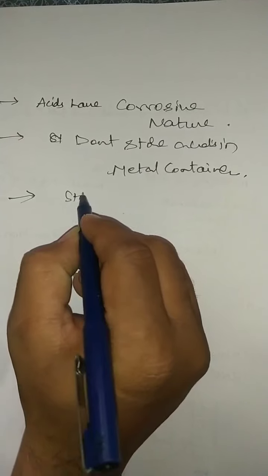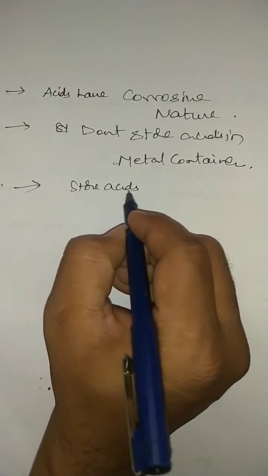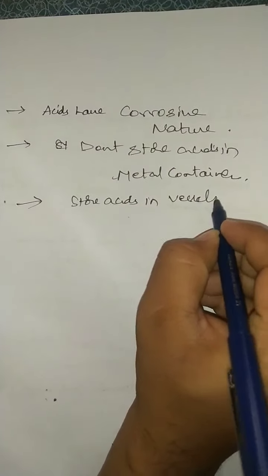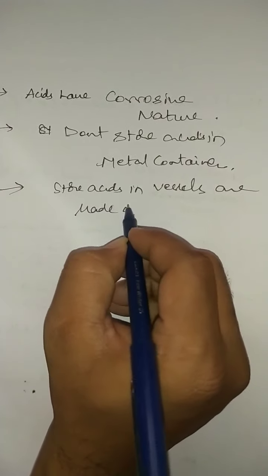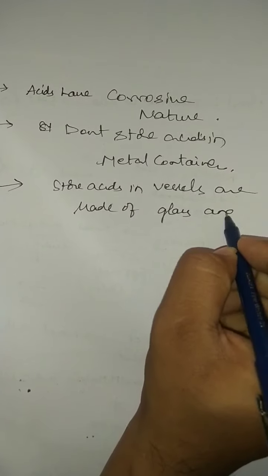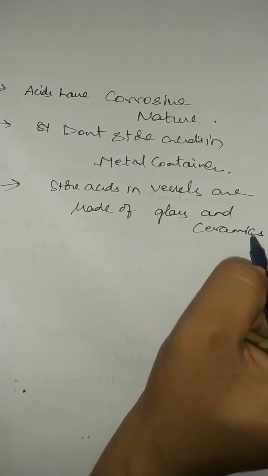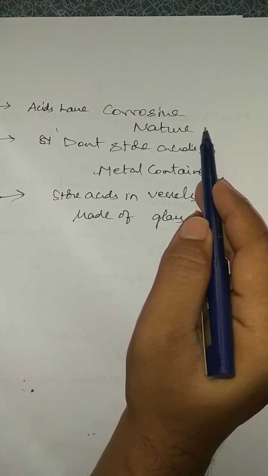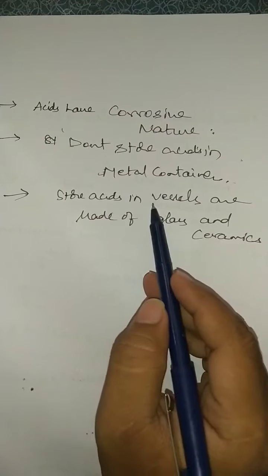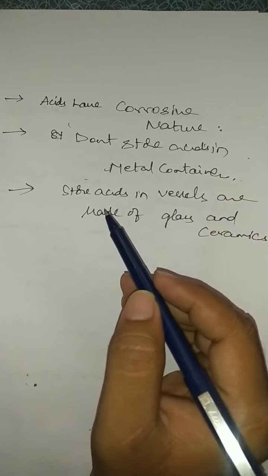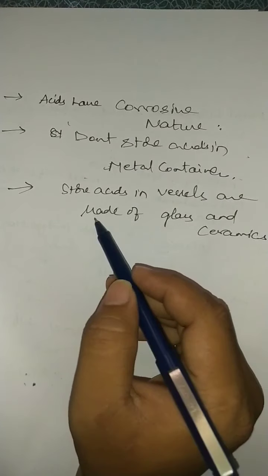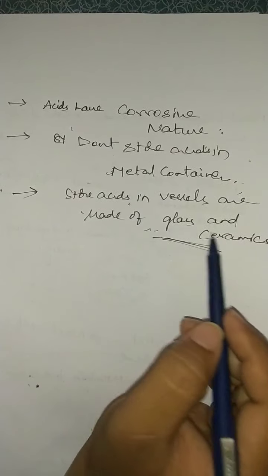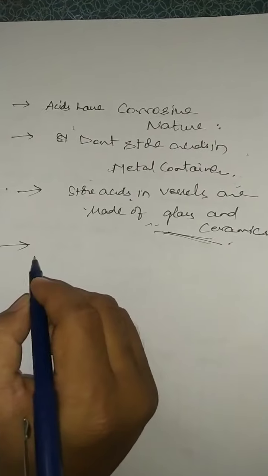So where do we have to store acids? Store acids in vessels made of glass and ceramics, because glass and ceramics are not attacked by acids. Acids are corrosive in nature, so don't store them in metal containers, because the acids will eat away the metal. Metals get corroded. So better to store acids in glass and ceramic vessels, because acid can't attack glass as well as ceramic. That is also an important point to remember.